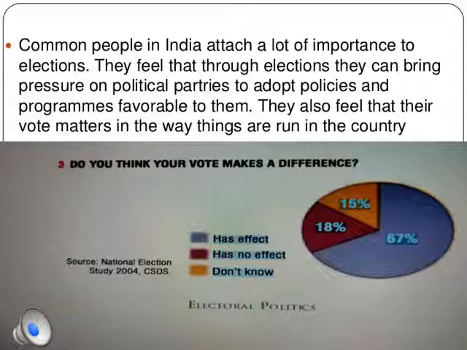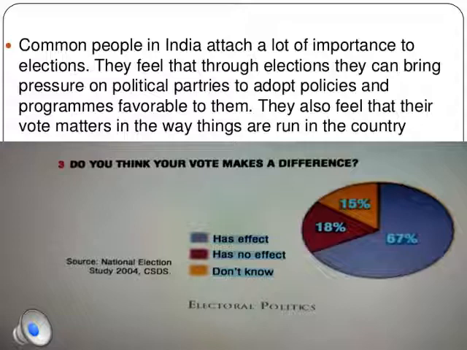So here a pie diagram has been given which shows that 67% of the people say that yes, we have made a change. By voting, we have really put pressure on the political parties to get new policies, new manifestos. But 15 and 18% said that maybe it may have an effect, maybe it has no effect.